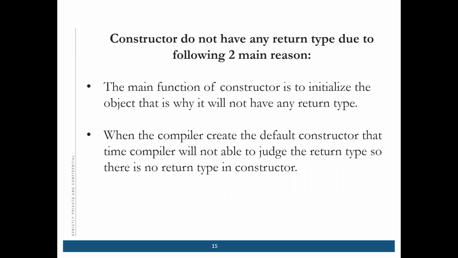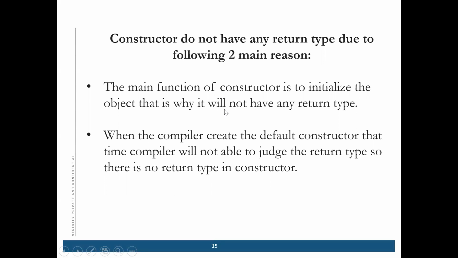Now constructors do not have any return type. Why? I told you, right? There are two main reasons why there is no return type. The main reason why the constructor is used is to initialize the object, right? We are initializing the object.